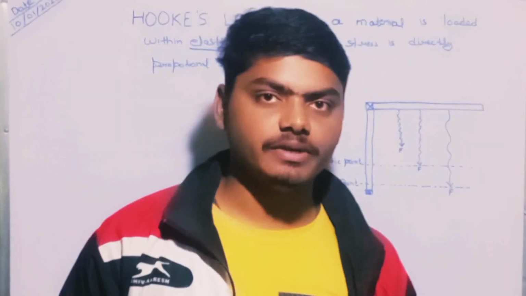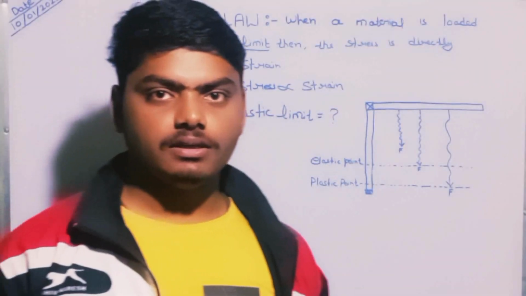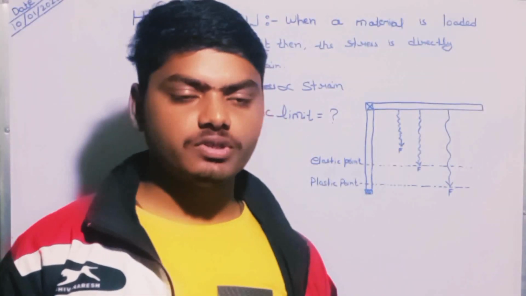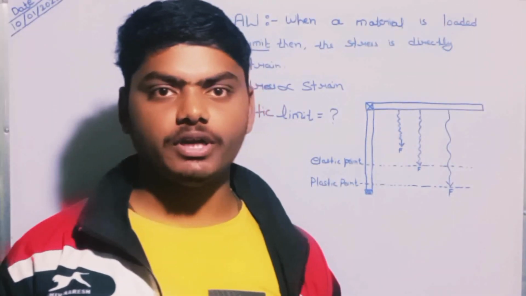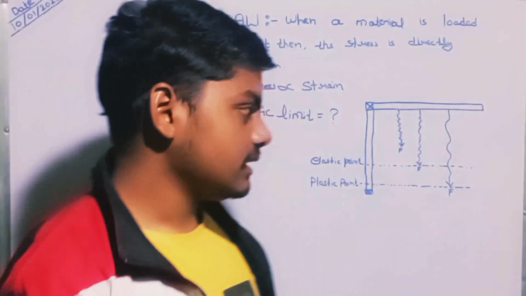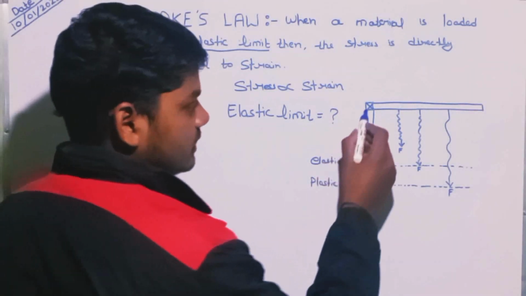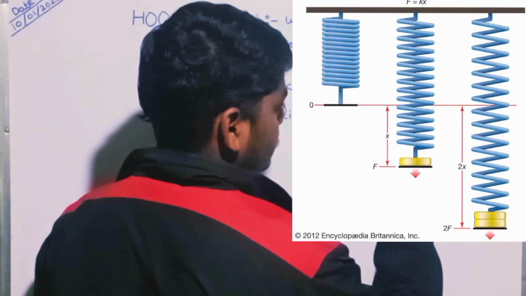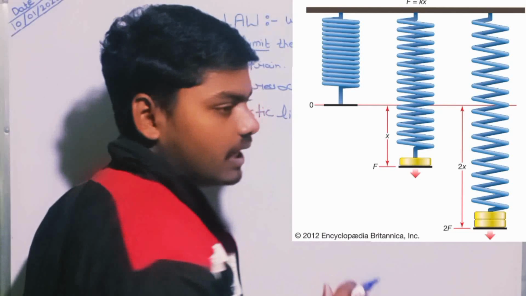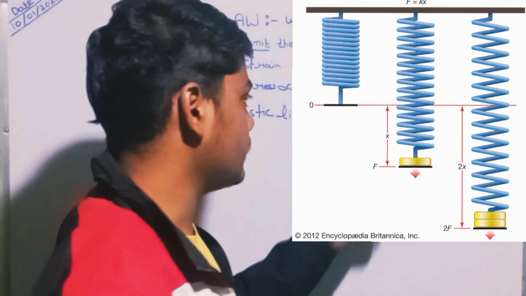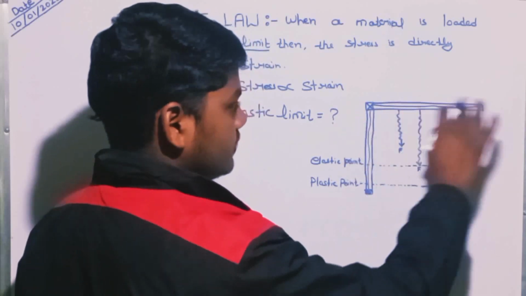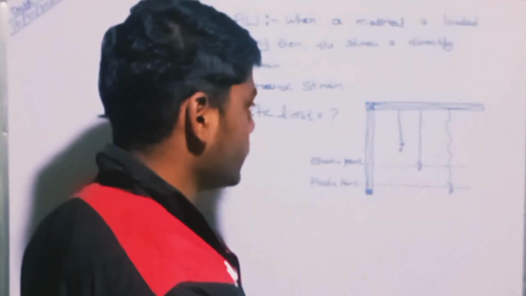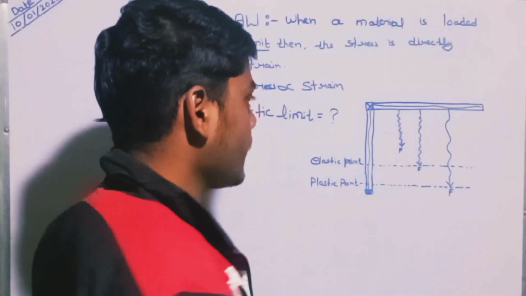Elastic limit is the limit at which the material loses its property of elasticity and attains the property of plasticity. Let us assume an example. This is a fixed horizontal bar, and this is a vertical line. These two lines, horizontal and vertical, are fixed.